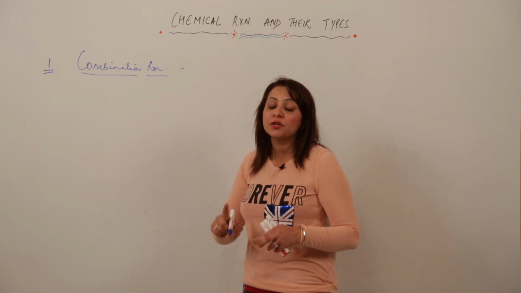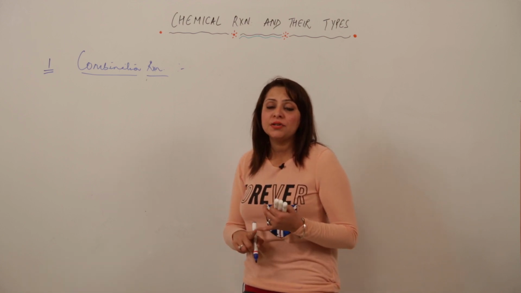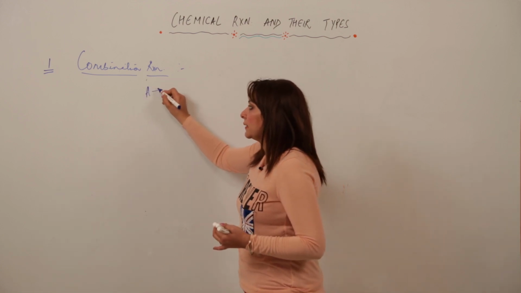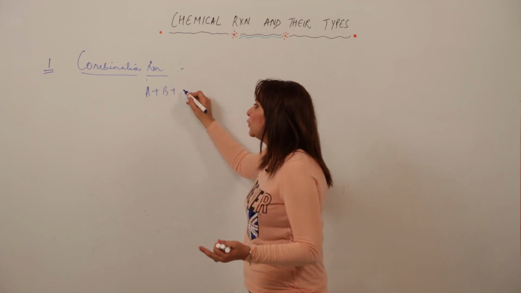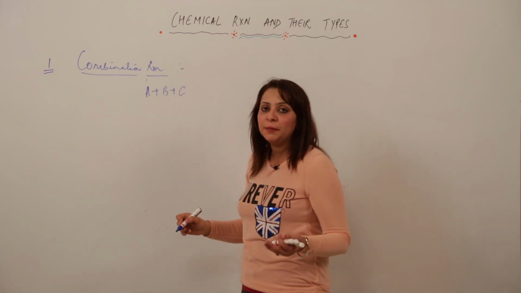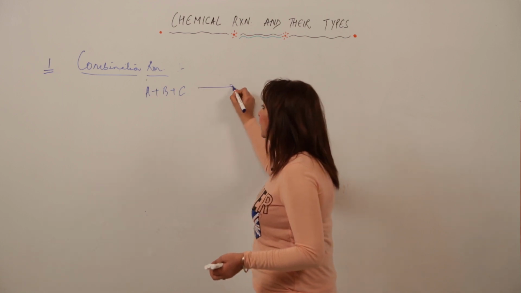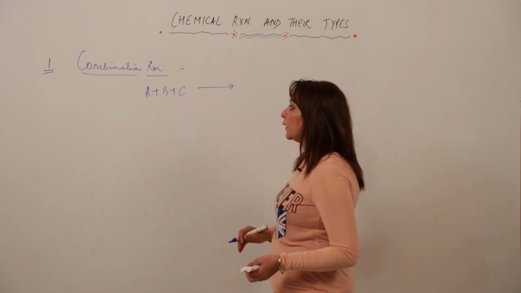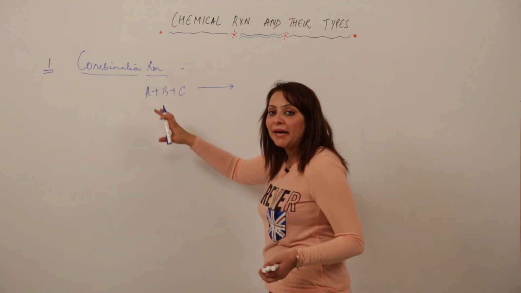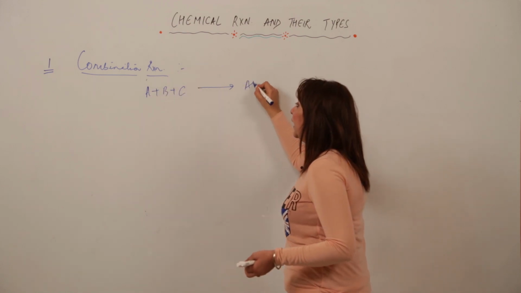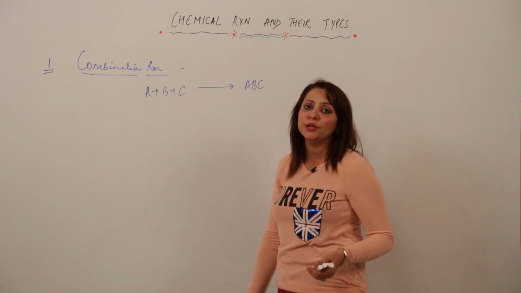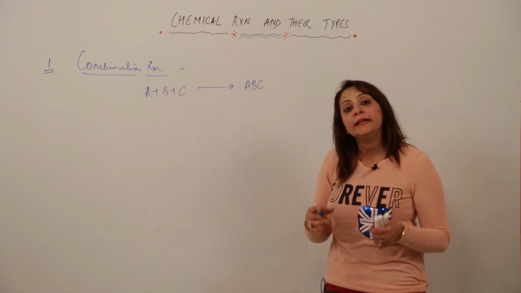Nothing is eliminated. Just keep in mind that in a combination reaction you can add 2 things, you can add 3 things; 2 is the minimum and the maximum you can take up to any level. The only criterion is that they combine with each other and nothing is eliminated. As many reactants as you add, they will unite to form a single product.